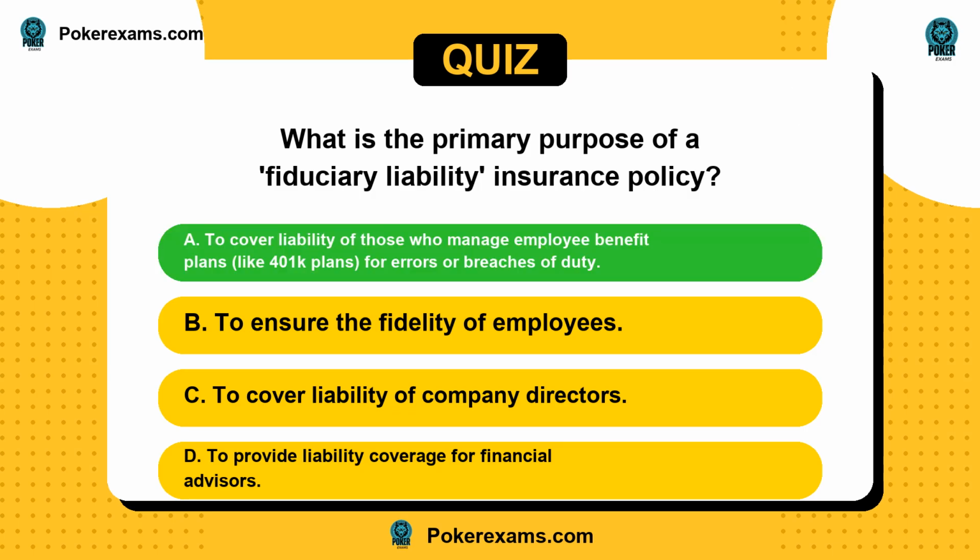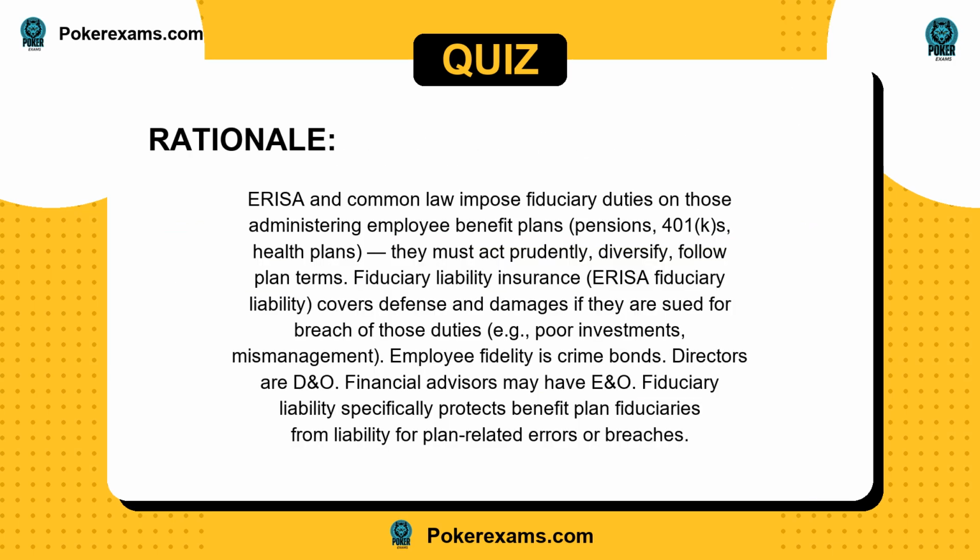The answer is A. ERISA and common law impose fiduciary duties on those administering employee benefit plans, pensions, 401k, health plans. They must act prudently, diversify, follow plan terms. Fiduciary liability insurance, ERISA fiduciary liability, covers defense and damages if they are sued for breach of those duties, e.g., poor investments, mismanagement. Employee fidelity is crime bonds. Directors are D&O. Financial advisors may have E&O. Fiduciary liability specifically protects benefit plan fiduciaries from liability for plan-related errors or breaches.